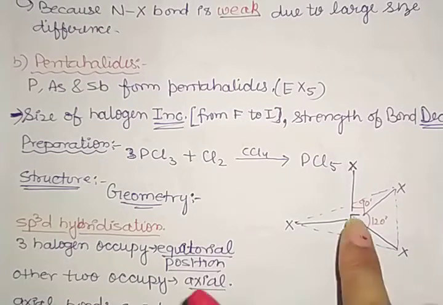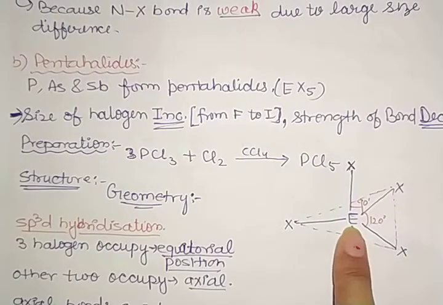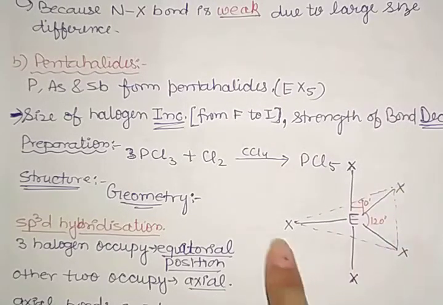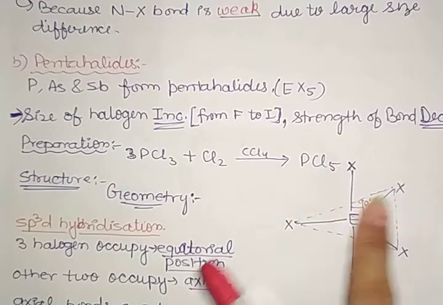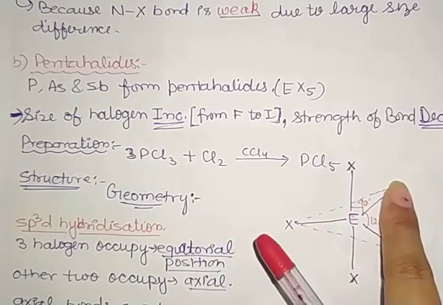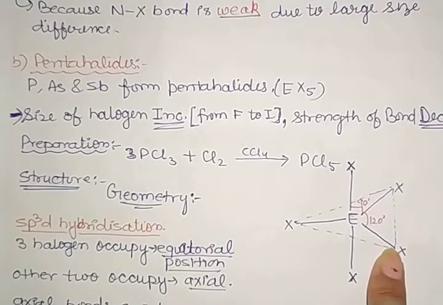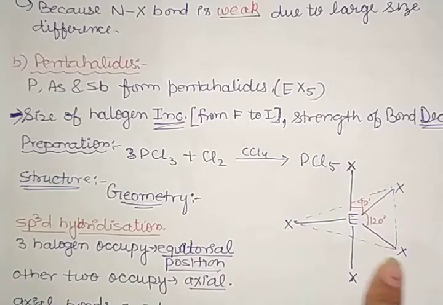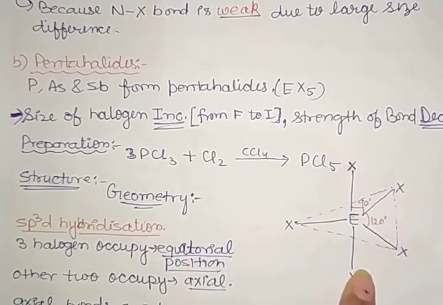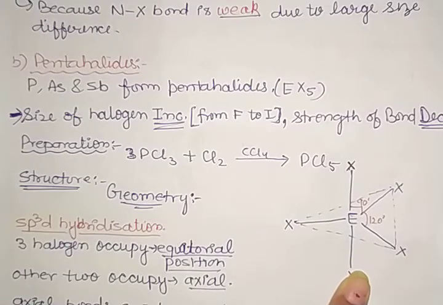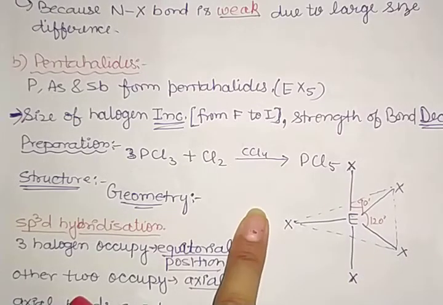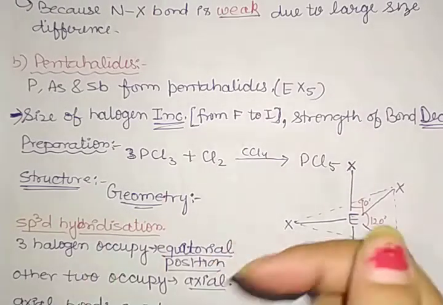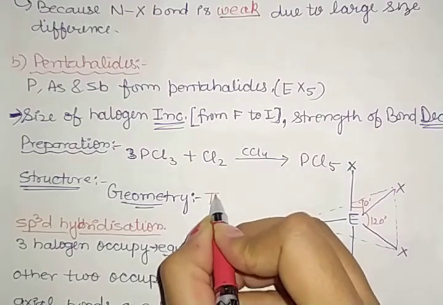If you want to draw the structure of that, it may be like this. Here we have E, which may be phosphorus, and X, which may be chlorines. These three are known as equatorial positions. As you can see, they lie in a triangle, so they are equatorial positions. The other two are the axial positions. The geometry of that is trigonal bipyramidal.